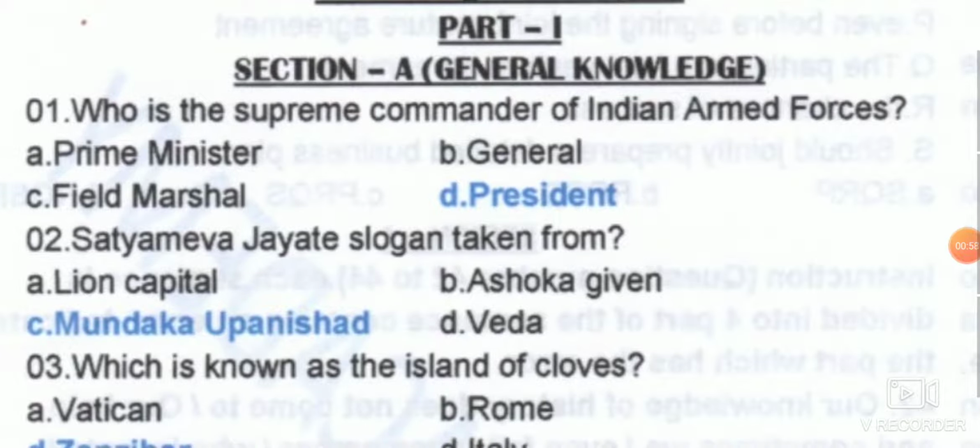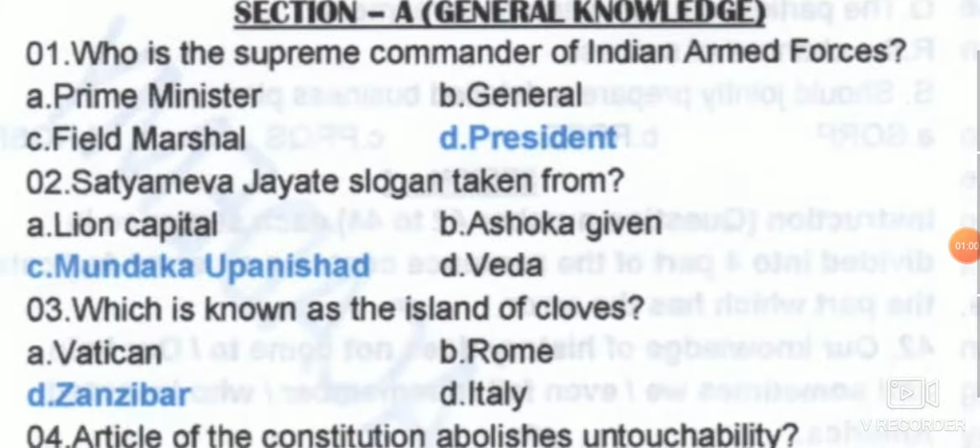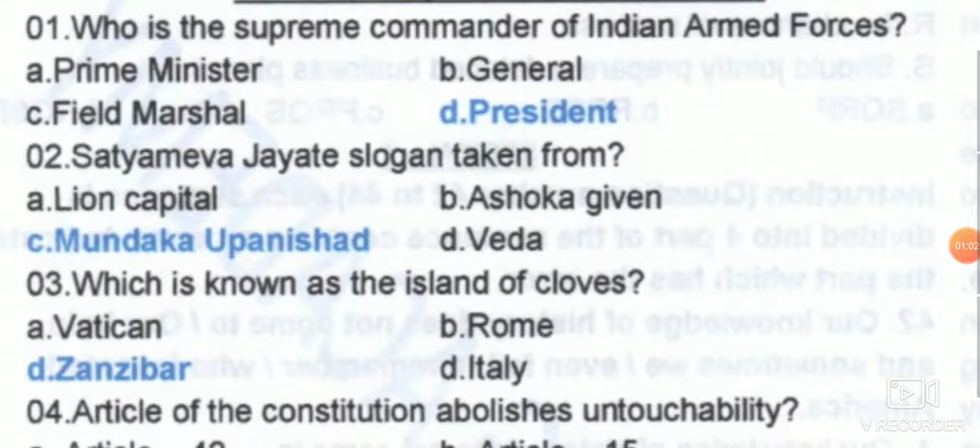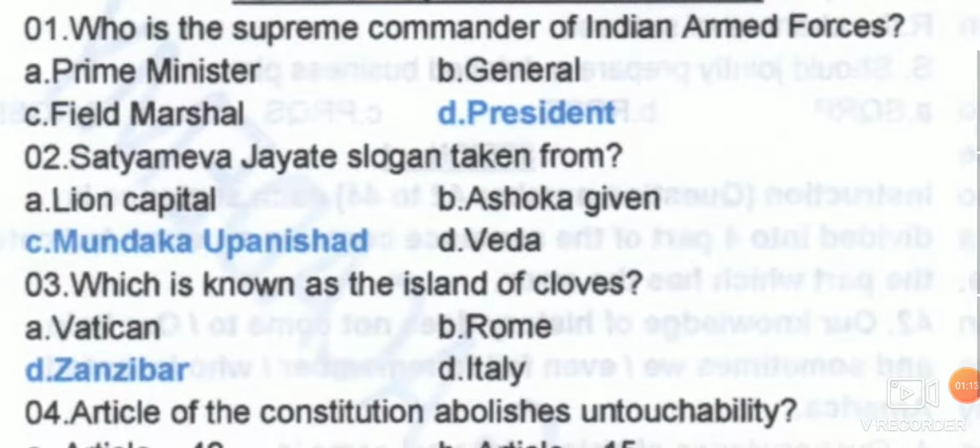Initially, general knowledge. Who is the Supreme Commander of Armed Forces? We knew that he is also known as the first citizen of India. That is, the President is the one who has been known as the first citizen of India. And next, he is also known as the Indian Armed Forces Supreme Commander.